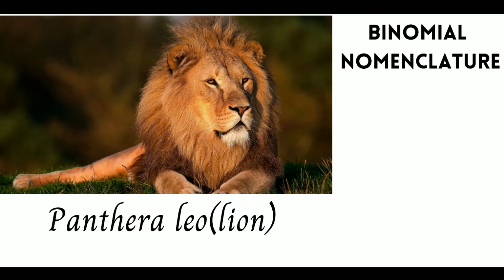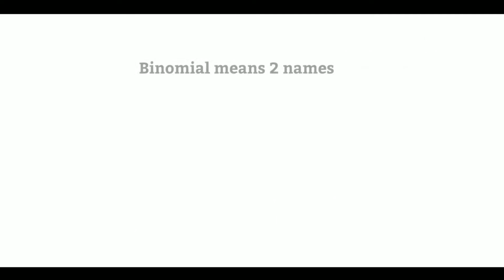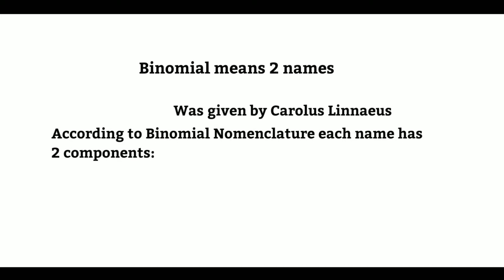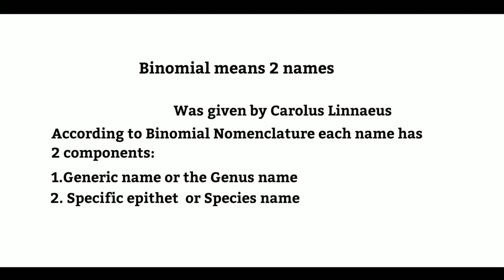Next topic is binomial nomenclature. As the name itself says, binomial means two, so two names means binomial nomenclature. This was given by Carolus Linnaeus. According to binomial nomenclature, each name has two components. First component is the generic name or the genus name, and the second component is the specific epithet or the species name.